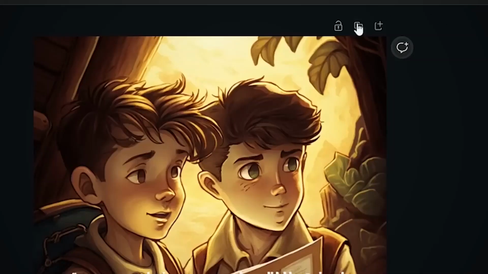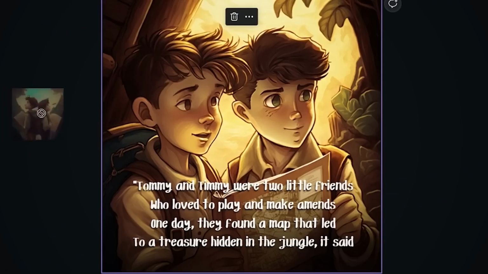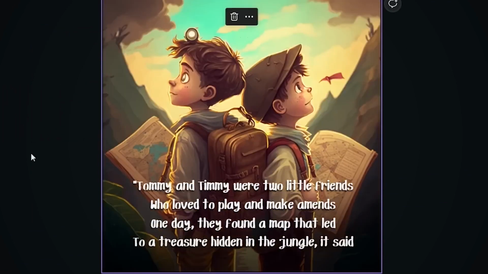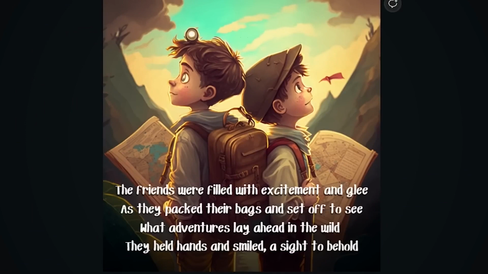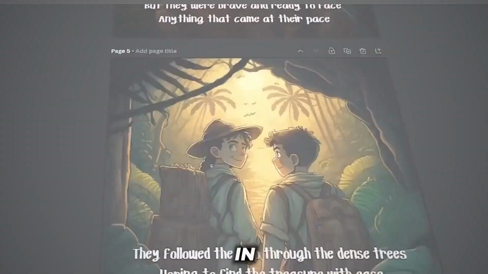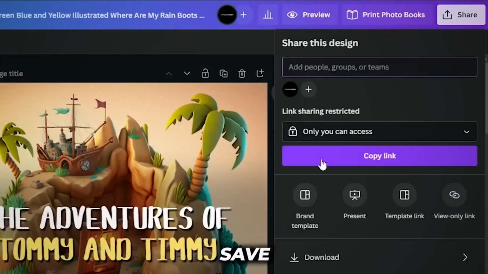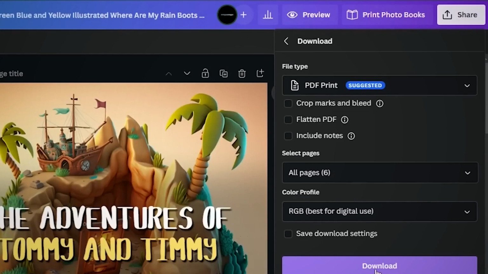When you're done, click here to duplicate the template. Doing that will save you a lot of time because now you can add the new image and text, while the style remains the same. After that, all you need to do is replicate the same process in all chapters of your book, and once you're done, save the book as a PDF print.